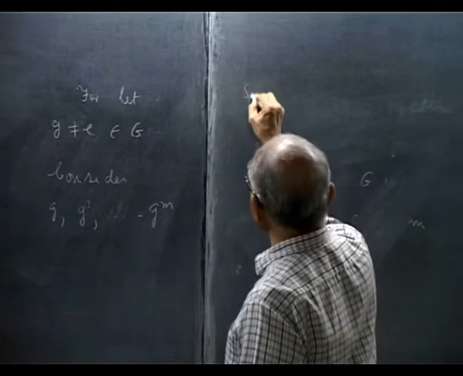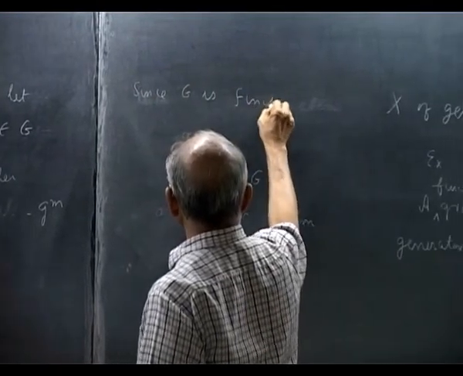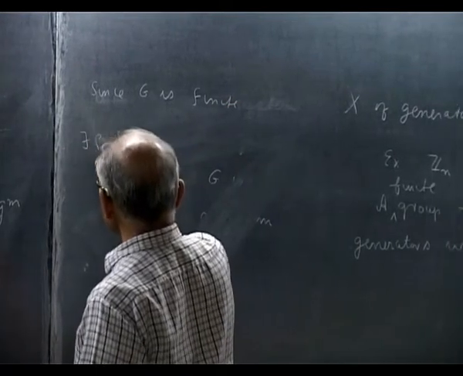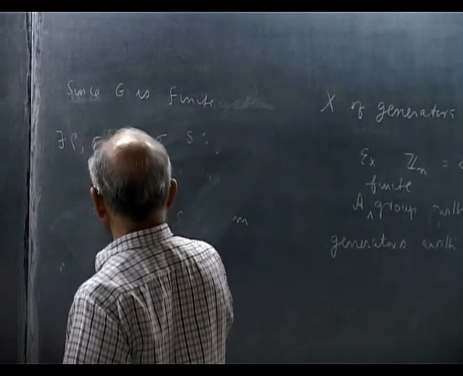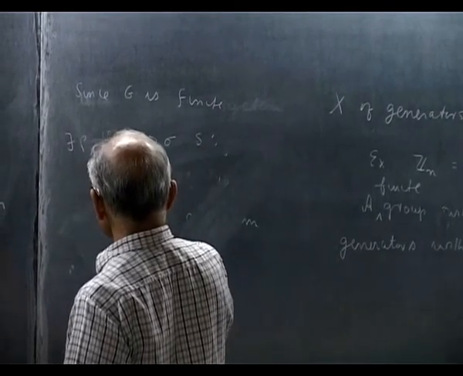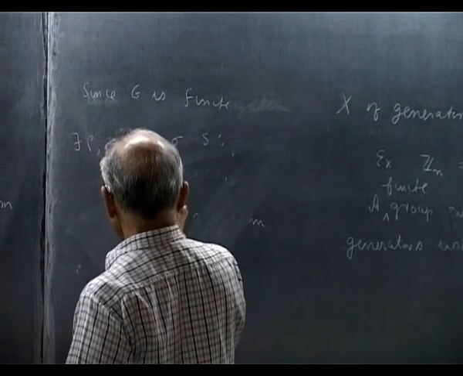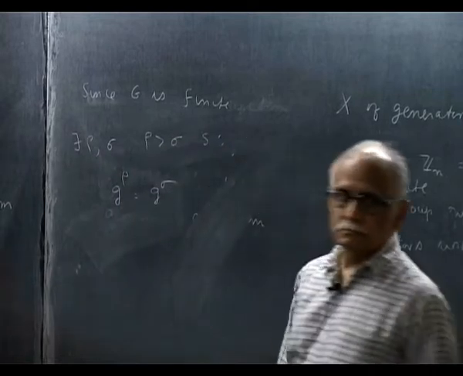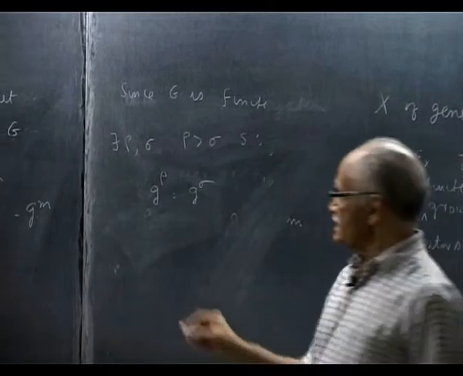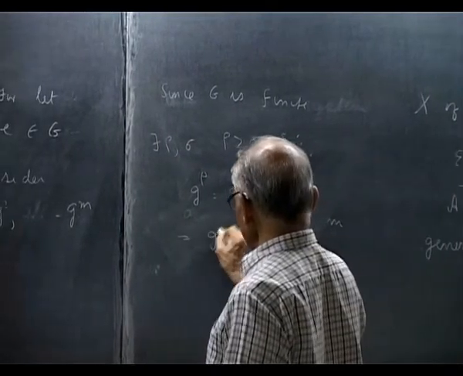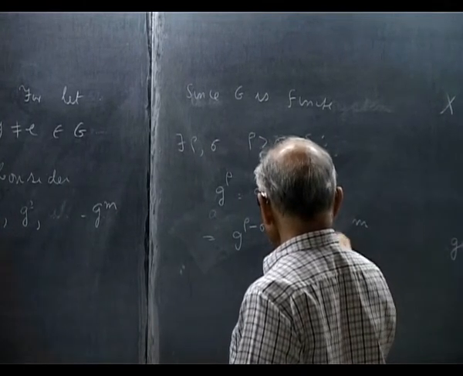Since G is finite, there exist rho and sigma, rho larger than sigma, such that g to the rho is equal to g to the sigma. Otherwise, I will go on getting newer and newer elements. This implies g to the rho minus sigma, which is g to the m, is identity.